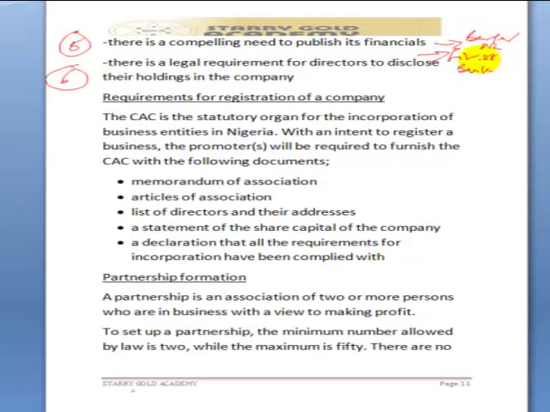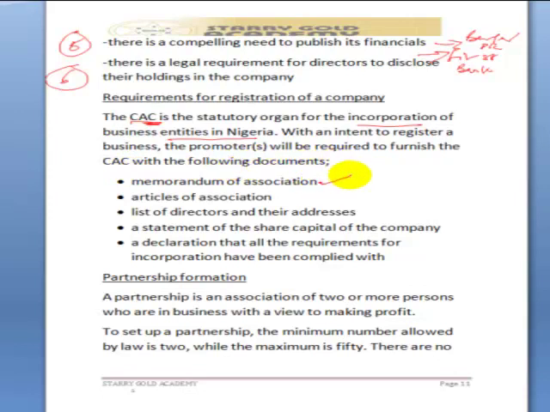Now let's take the next issue, which is the requirements for registration of a company, that is company incorporation requirements. The CAC, that is Corporate Affairs Commission, is the statutory organ for the incorporation of companies in Nigeria. With an intent to register a business, the promoters will be required to furnish the CAC with the following documents: